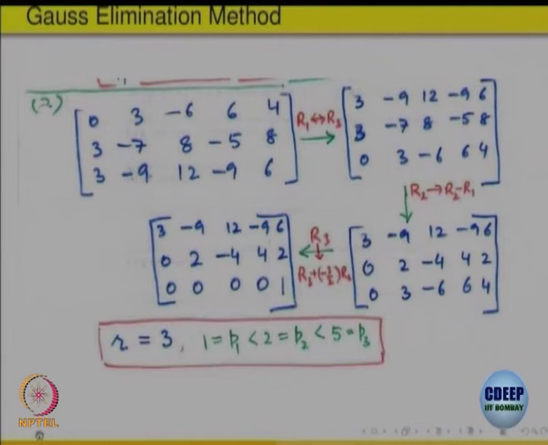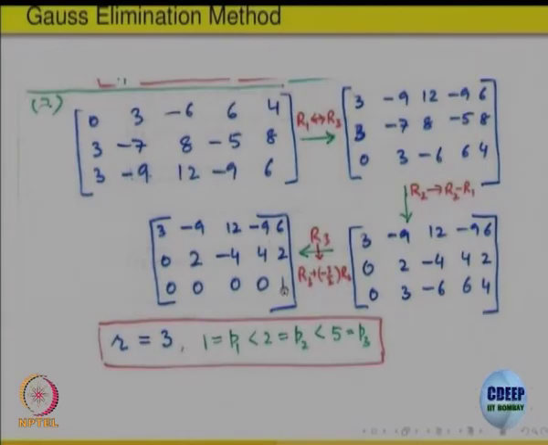Right. So, look at the example. How many were there? 1, 2, 3, 4, 5. So, it is a 3 cross 5 matrix, number of rows is 3, number of columns is 5, but what is R? All rows are non-zero. So, R is equal to 3, right. The number of non-zero rows is 3. In the first row, the non-zero entry is coming at first place, P1 is 1, P2 is 2, and what is P3? That is the last one, that is 5, P3 is 5.